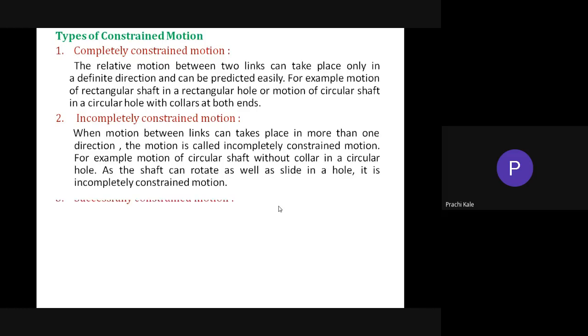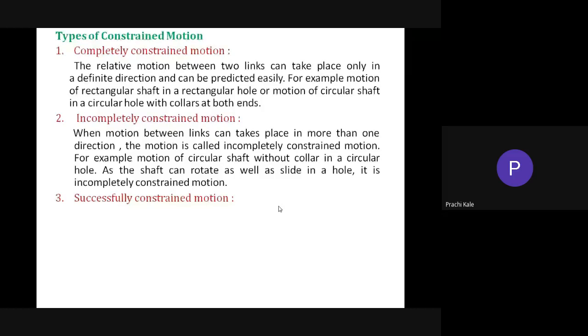And the third type is successfully constrained motion. In an incompletely constrained motion, if by using some forces you make it completely constrained, you can call it a successfully constrained motion. So you need to apply some force for that.